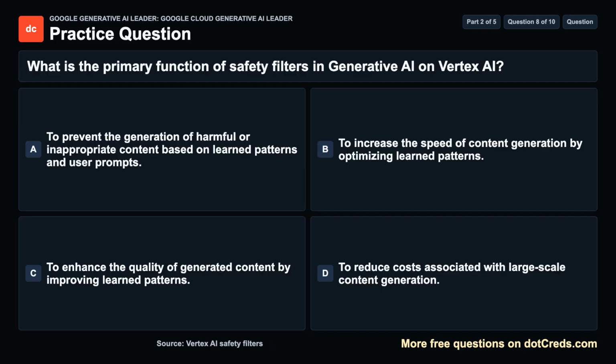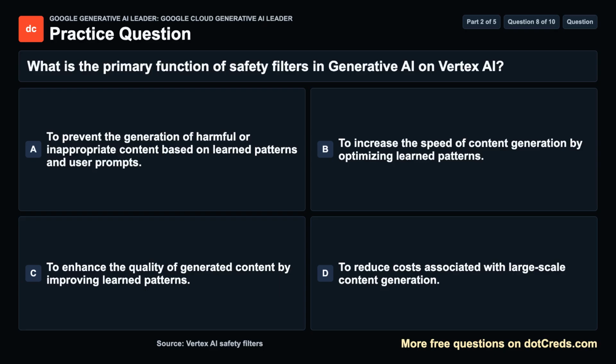Question 8. What is the primary function of safety filters in generative AI on Vertex AI? A. To prevent the generation of harmful or inappropriate content based on learned patterns and user prompts. B. To increase the speed of content generation by optimizing learned patterns. C. To enhance the quality of generated content by improving learned patterns. D. To reduce costs associated with large-scale content generation.